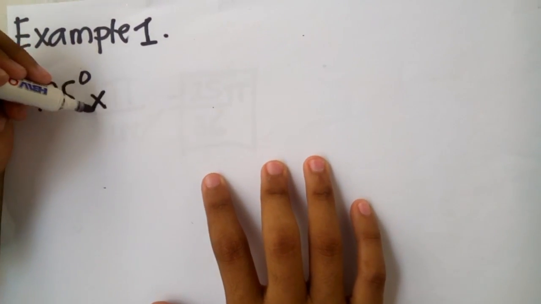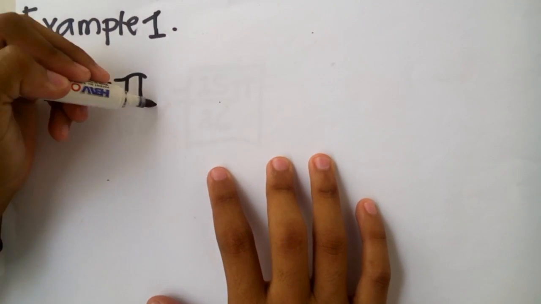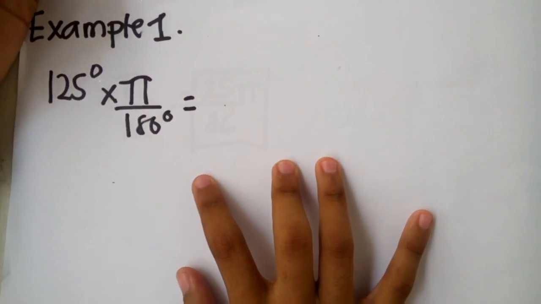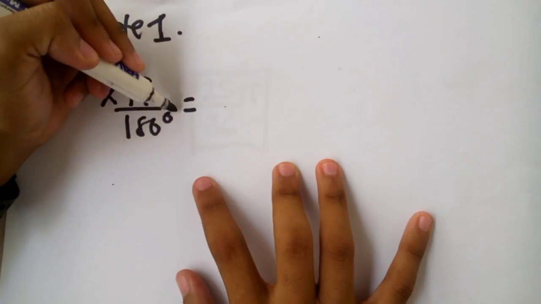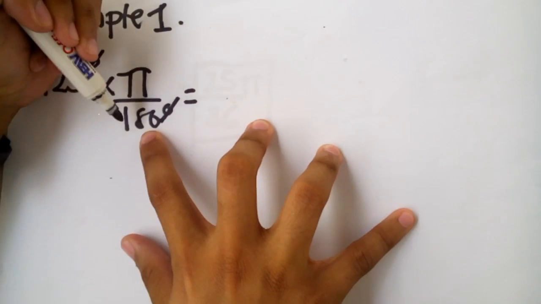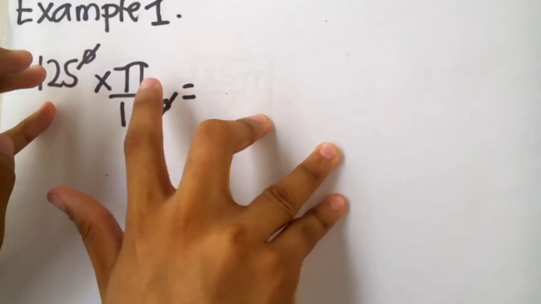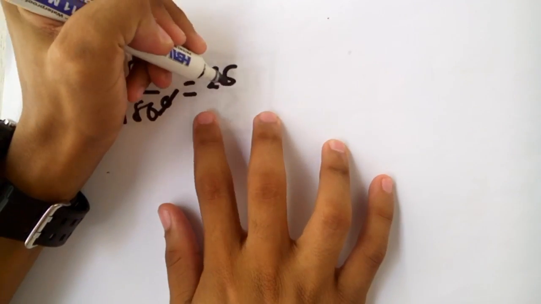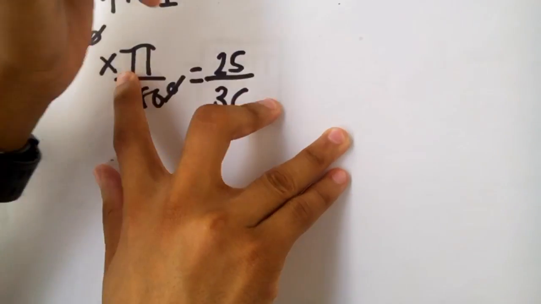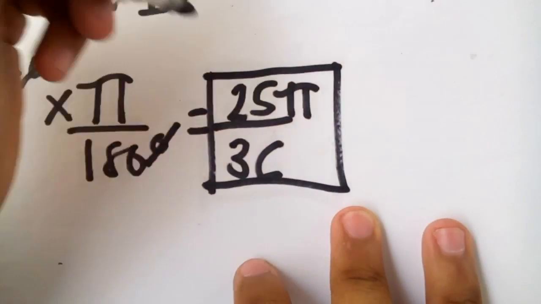Always remember that when converting a degree into radian measure, we need to multiply it by pi over 180 degrees and simplify. First, cancel like terms, so cancel the degrees and divide 125 and 180 by 5. We get 125 divided by 5 is 25, over 180 divided by 5 is 36. Then copy pi. So we get the final answer of 25 pi over 36.